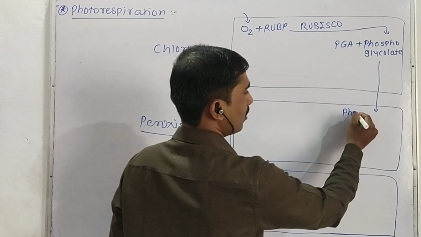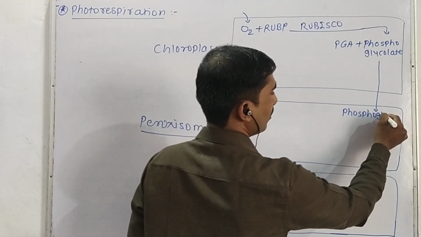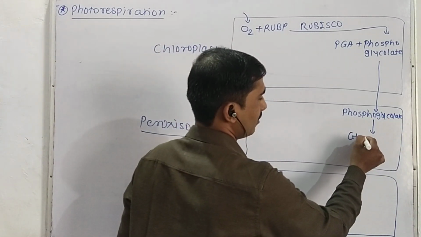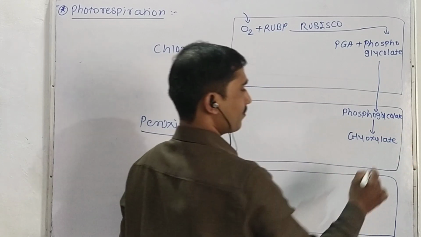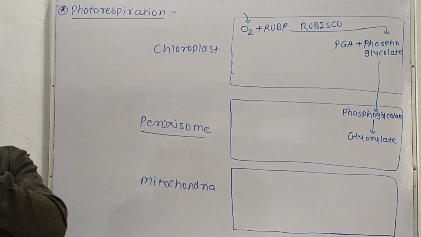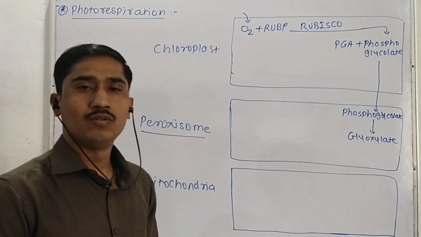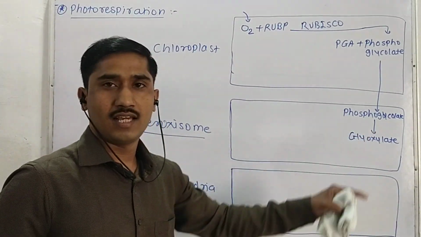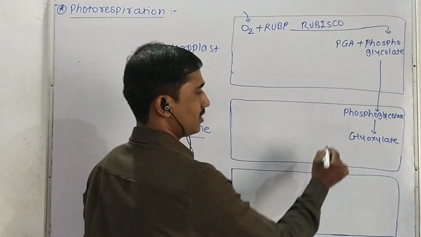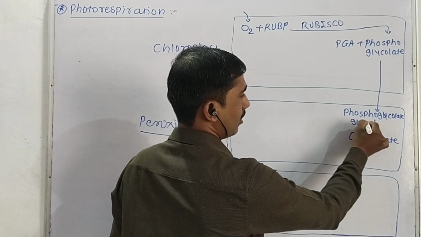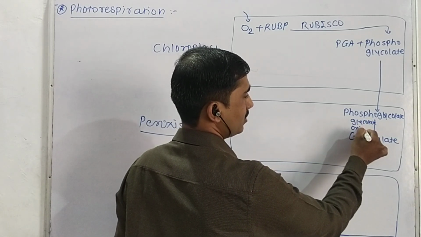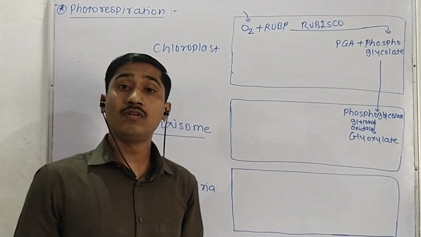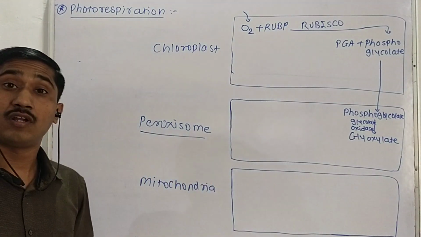So here, in the peroxisome, what happens? Phosphoglycolate is converted into glyoxylate. One enzyme carries out this reaction, which is glycolate oxidase. So we can write here glycolate oxidase. This enzyme is responsible for converting phosphoglycolate into glyoxylate, and this reaction takes place in the peroxisome.